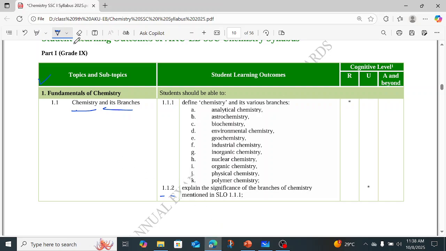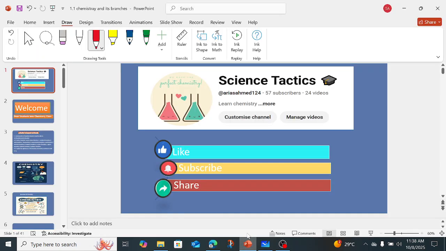So the topic we have to cover today is the first chapter, which is fundamentals of chemistry. In fundamentals of chemistry we have different SLOs. The very first SLO we have is 1.1, chemistry and its branches. In SLO 1.1.1 we have to define chemistry and study its various branches, all the branches. And then we have SLO 1.1.2, which is significance of branches of chemistry mentioned in SLO 1.1.1. So we are going to study these two SLOs.